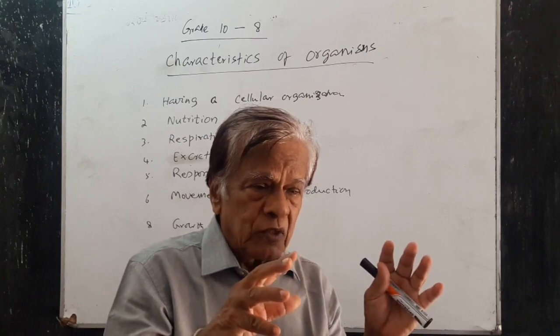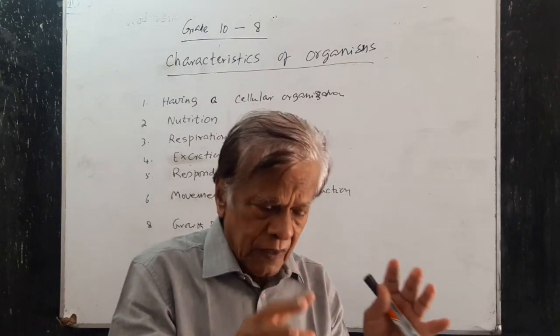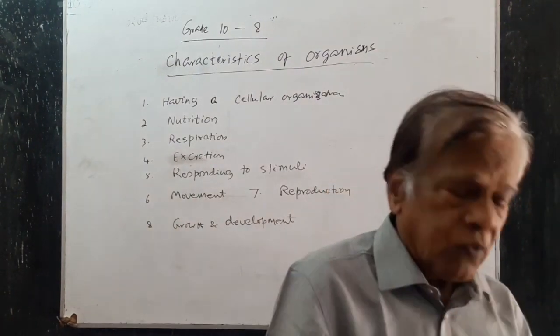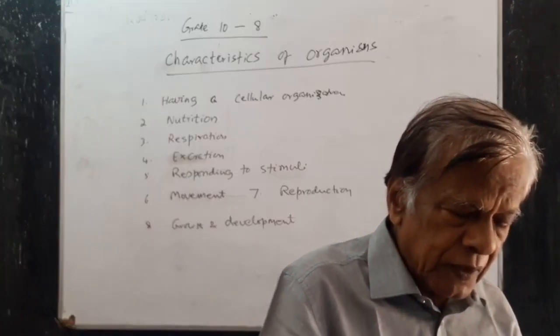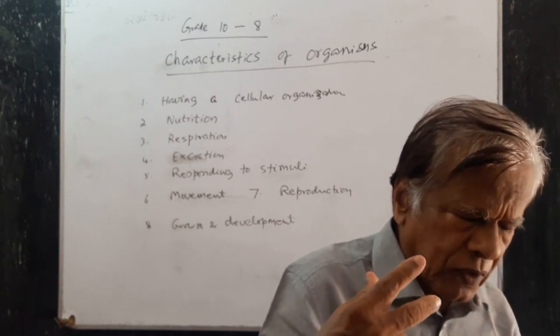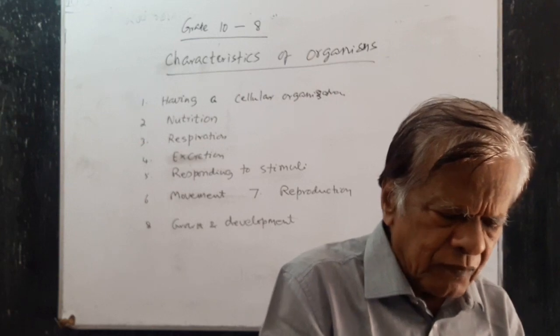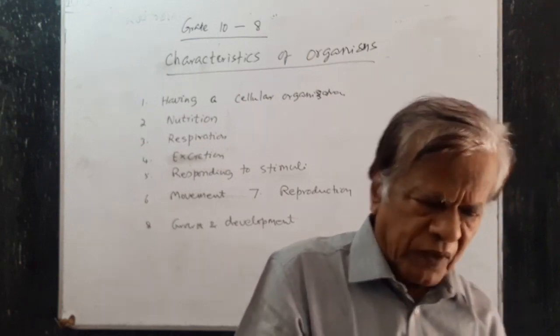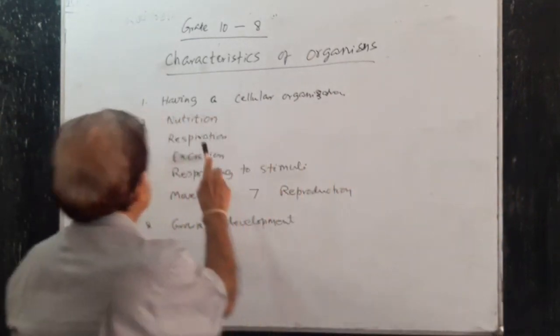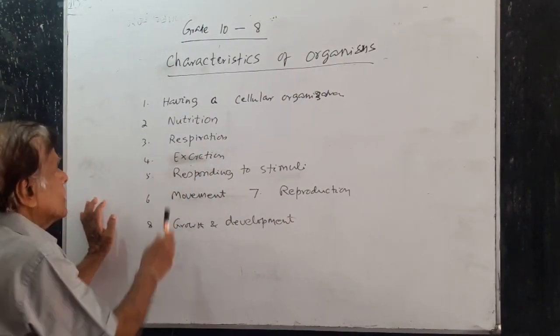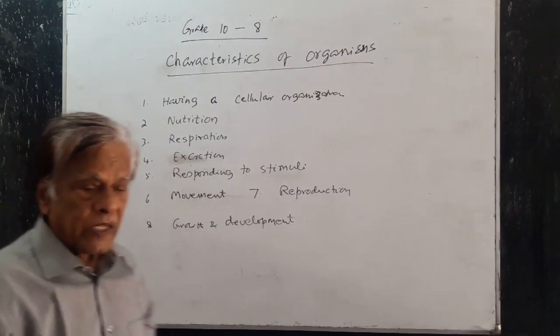Autotrophic organisms are organisms that can synthesize their own food. The two types of autotrophic organisms are chemo-autotrophic and mainly photo-autotrophic, right? That is nutrition.